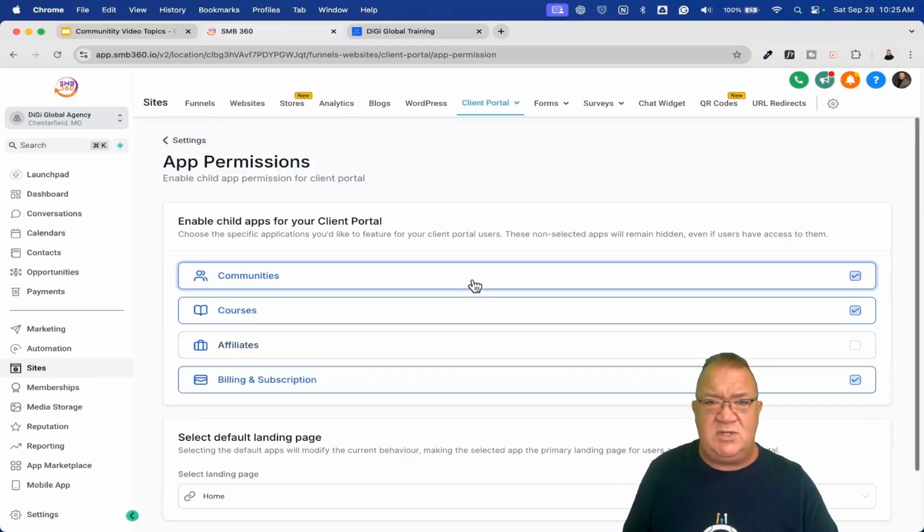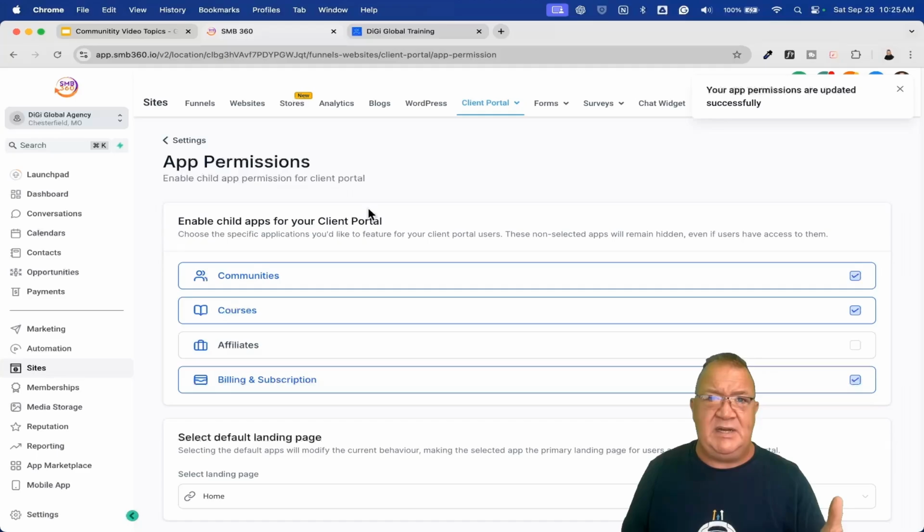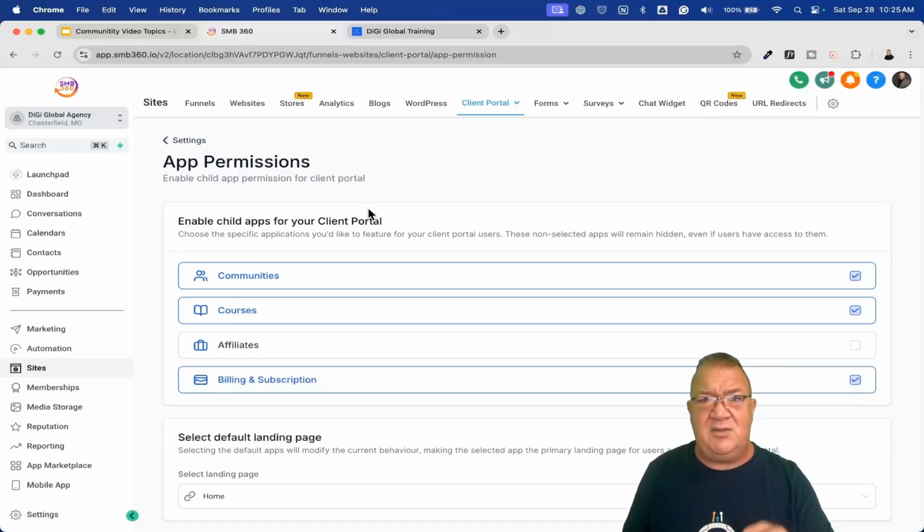But this app, once you configure these app permissions, this is what you need to do in order to get these areas, and you can turn them on and off at will. It's very easy to turn them off and on, and nothing needs to be restarted. Nothing needs to be redone after you do that. It's pretty straightforward and easy to do.